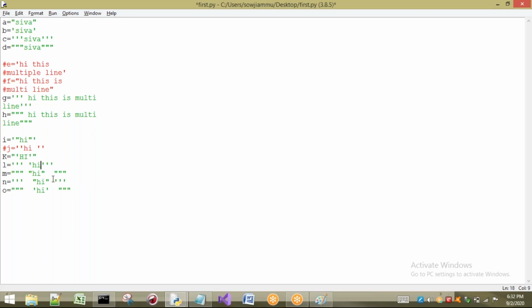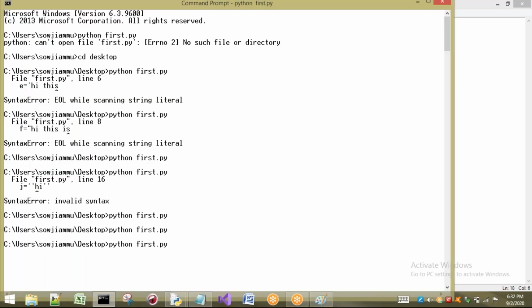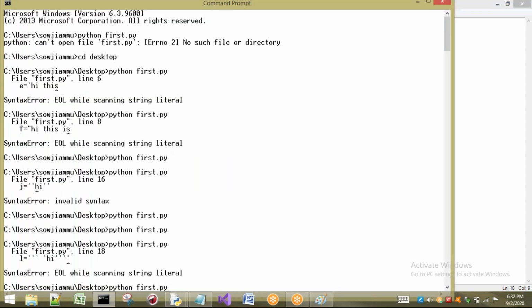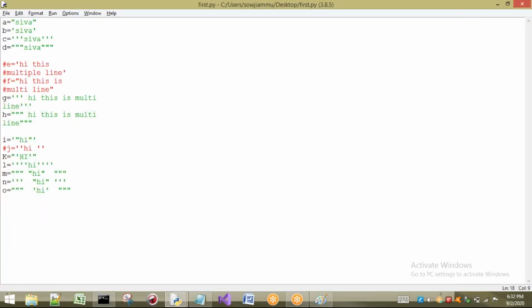Now see what happens. Let us see. See here, it is showing end of line. That means it is unable to understand how many single quotes we are printing here. It thinks this is one pair of single quotes, and again it thinks this is one more pair of single quotes, so we have to give some space. If you give some space between them, it can understand it has 3 double quotes. But if you combine all these in this way, it cannot understand what is a single quote and what is triple double quotes or single quotes. Okay, that is the case.